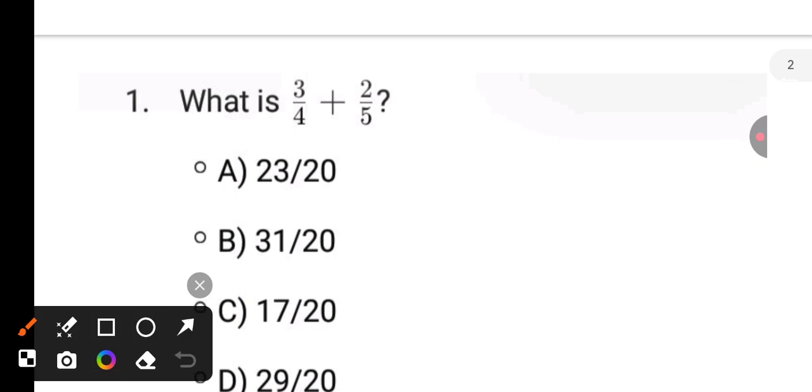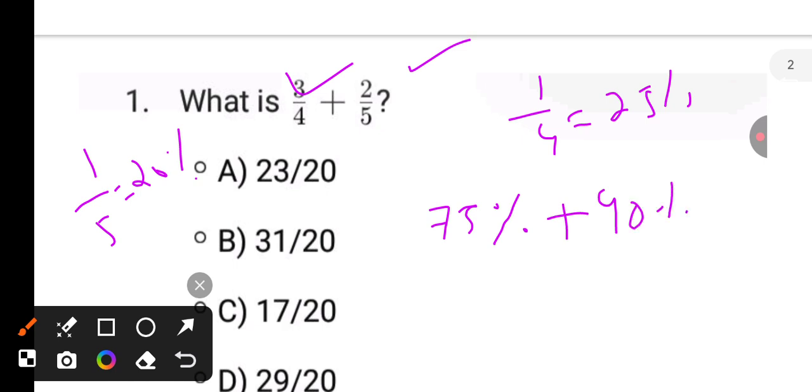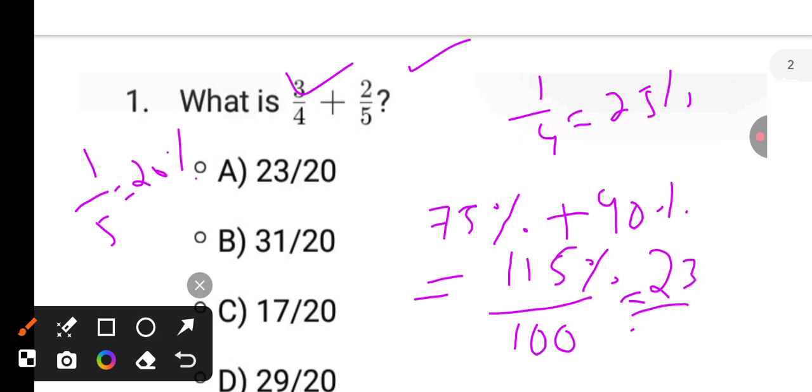Now, how to find in terms of percentage? See, 1 by 4 equals to 25%. Here is 3 by 4. It means 25 into 3. It is 75%. Plus, see again 1 by 5 equals to 20%. But here is 2 by 5, twice. It means 40%. Okay. Total is 115%. But we want in fraction. It is 115 divided by 100. If we solve, it becomes 23 by 20. Again, same answer.